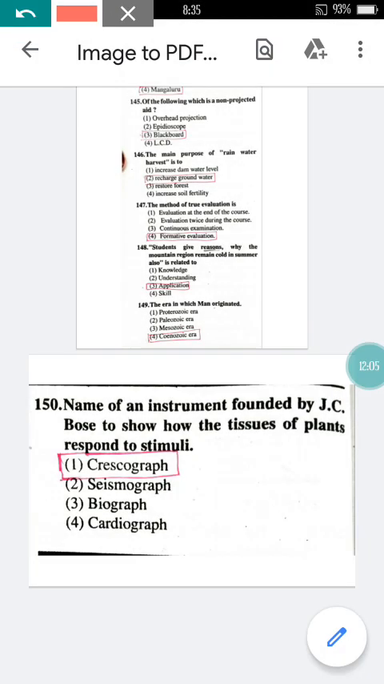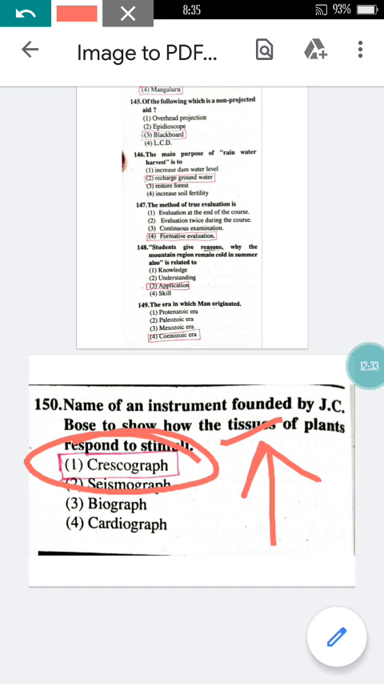Now let's discuss it. Name of an instrument invented by J.C. Bose to show how the tissues of a plant respond to stimuli. You just have to remember the name. If you do not remember, you can't answer properly. Here the answer is the crescograph. J.C. Bose invented the instrument which is used to measure the response given by the tissue of a plant. So here that instrument name is the crescograph. Just remember these names.